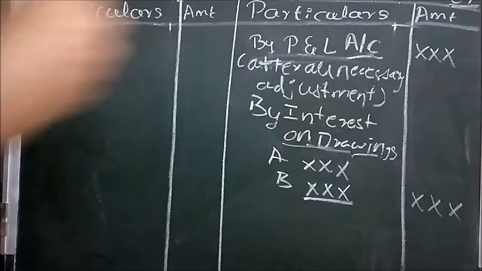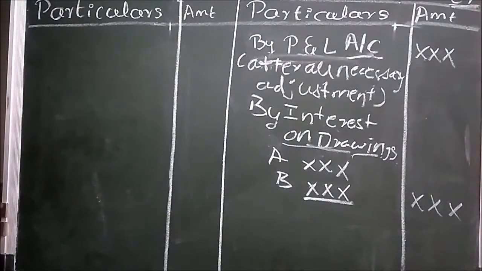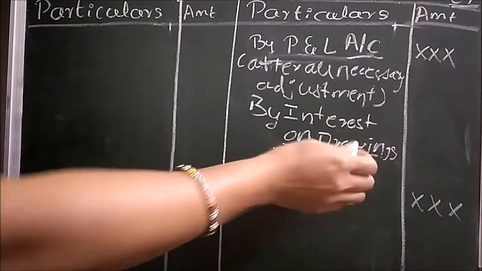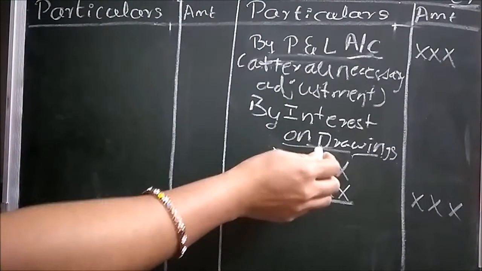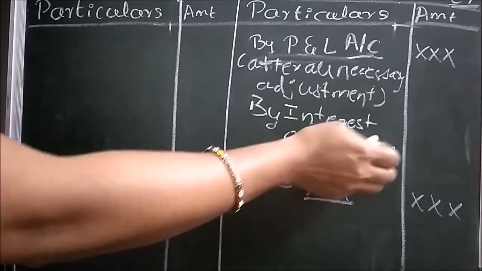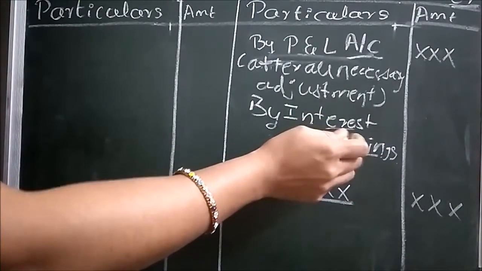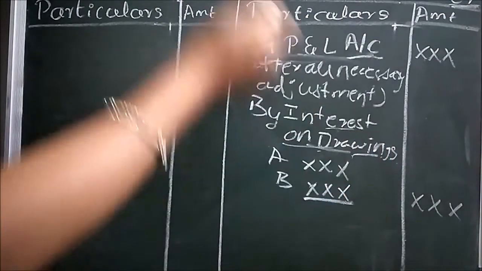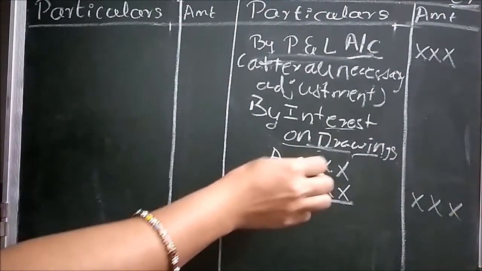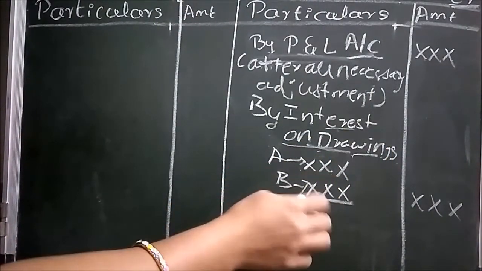On the capital a partner invested, he draws an amount, and for that the firm charges interest. That's why this is income for the firm, from partner A and partner B.